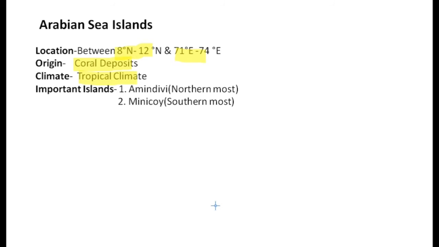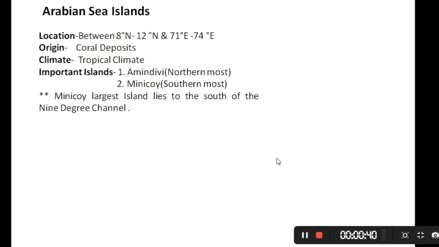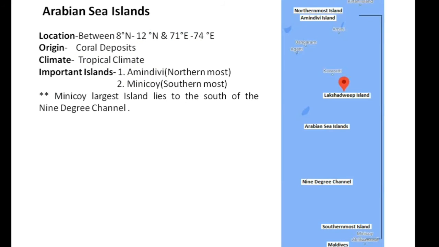Some important islands under this island group are Amindivi as the northernmost part. After that we have Lakshadweep, and as the southernmost part we have Minicoy. Minicoy is the largest island within this island group, and lies to the south of the 9 degree channel. Just have a look here in this map. Here all of you can see the location of the 9 degree channel, and in the southern part of this 9 degree channel we have this Minicoy island.